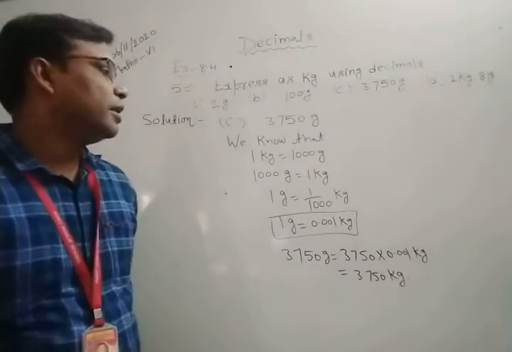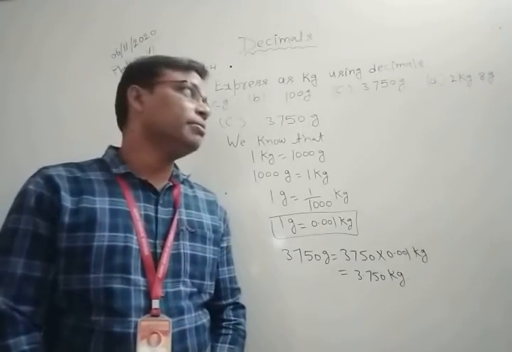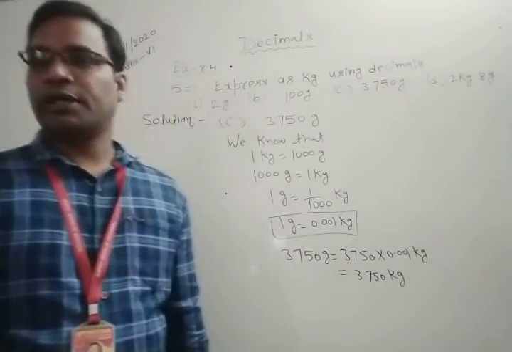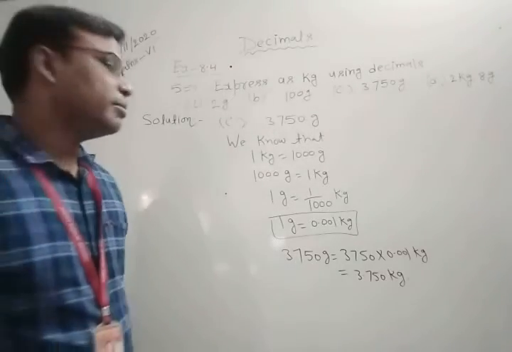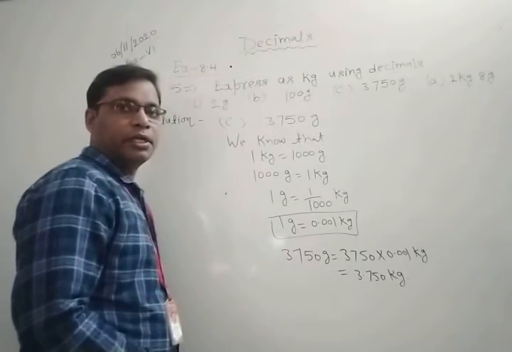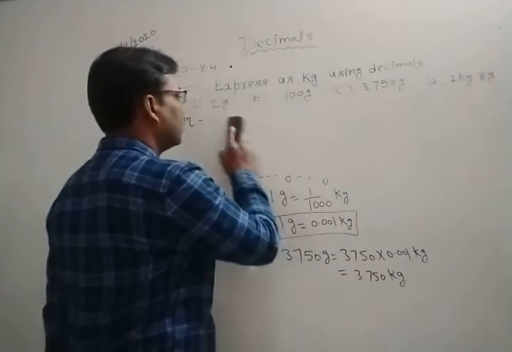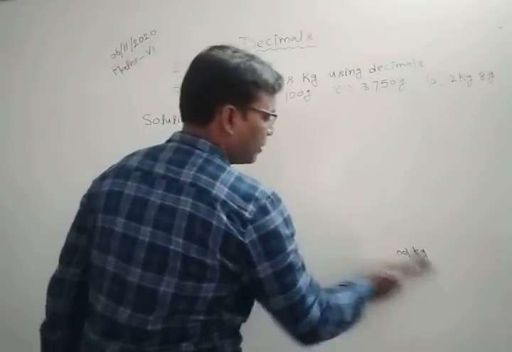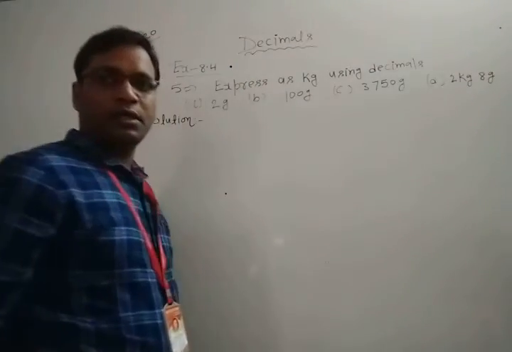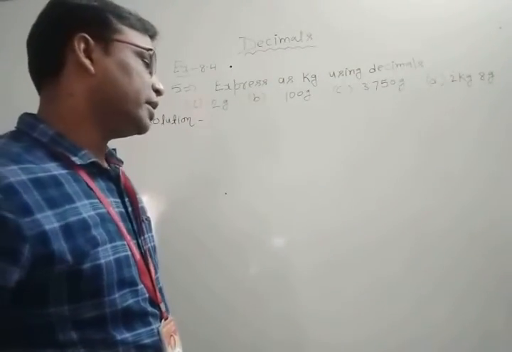Now next part is D part. D part है 2 kg 8 grams. What have D part? D part है 2 kg 8 gram. This is clear. In this D part, you can see question is given 2 kg 8 grams.